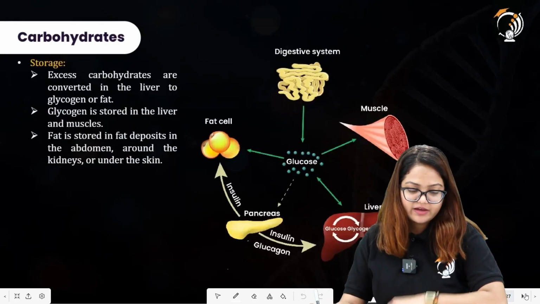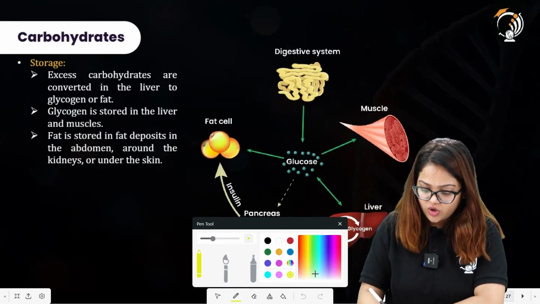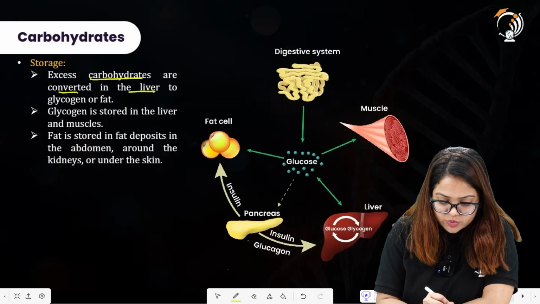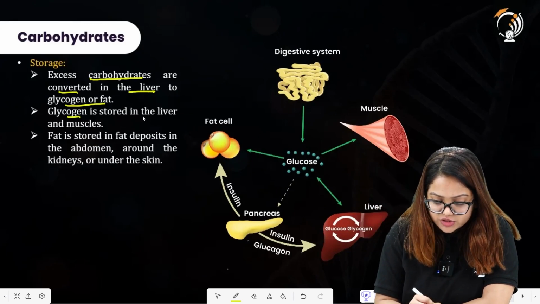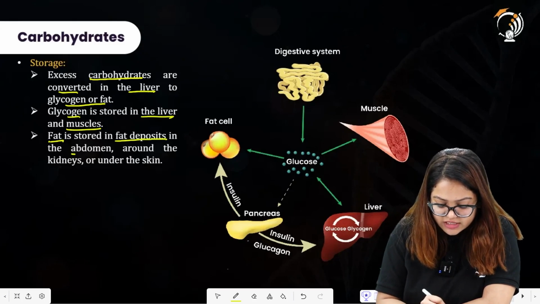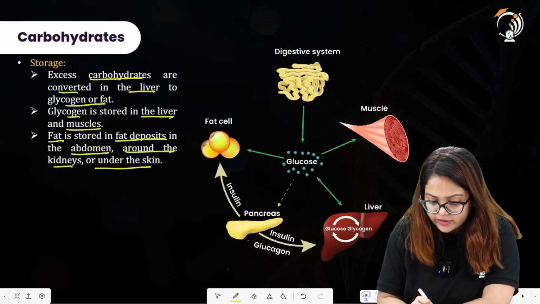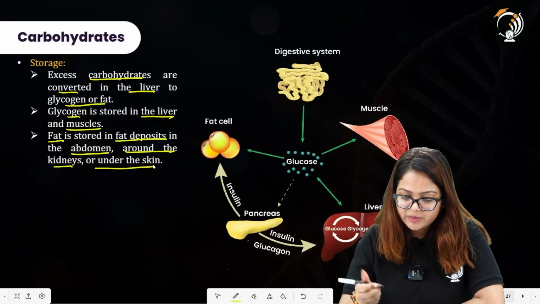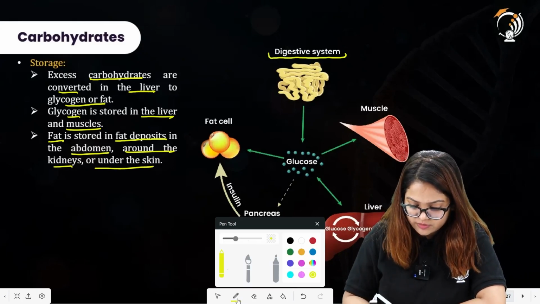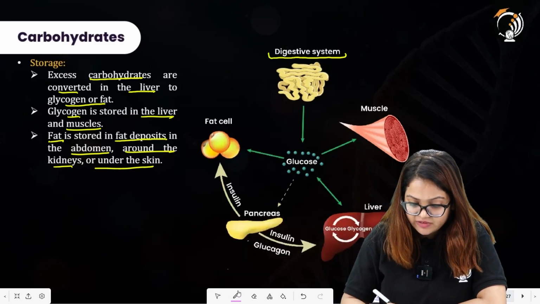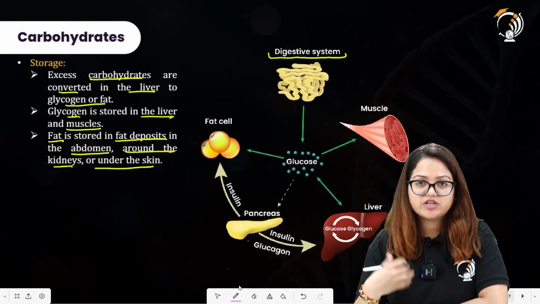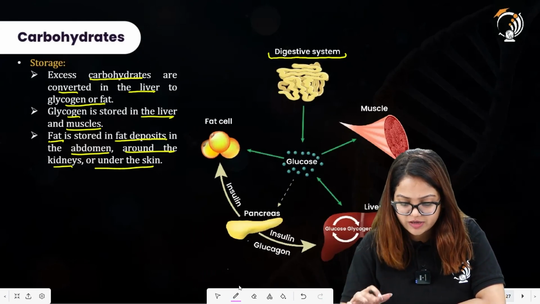Moving further, here we have the storage of the carbohydrates. Excess carbohydrates are converted in the liver to glycogen or fat. Glycogen is stored in the liver and muscles, whereas fat is stored in fat deposits in the abdomen, around the kidneys or under the skin. Here is a diagram of the digestive system, in which digestion occurs and glucose molecules are absorbed into the intestine. We are going to study that also in today's one shot.